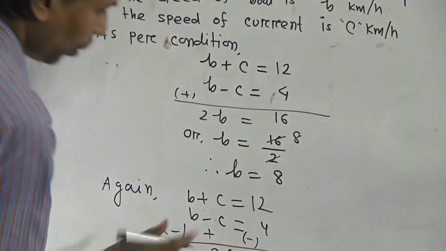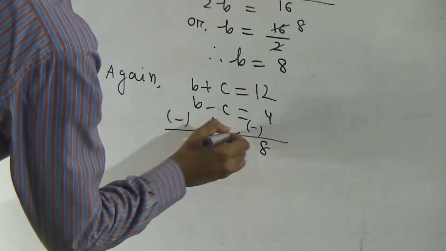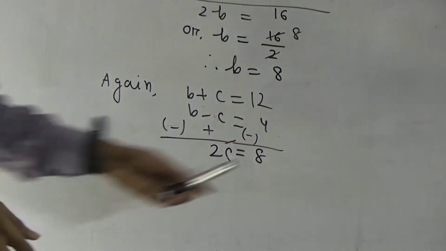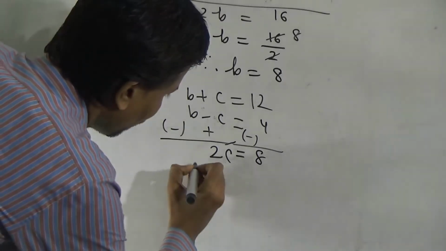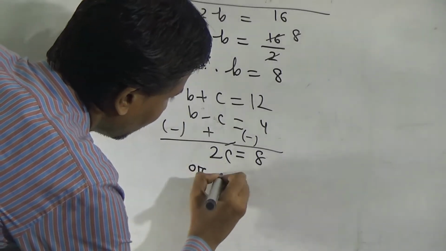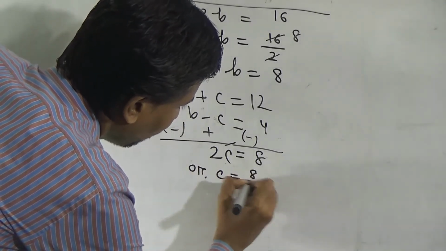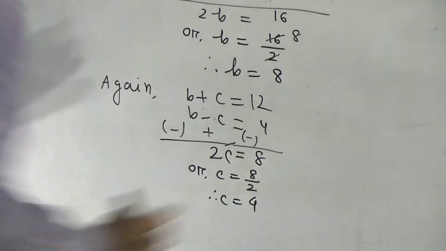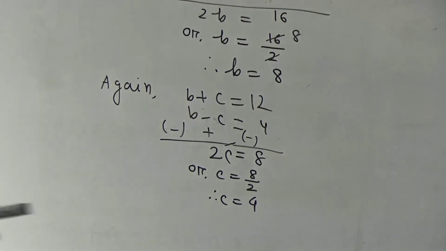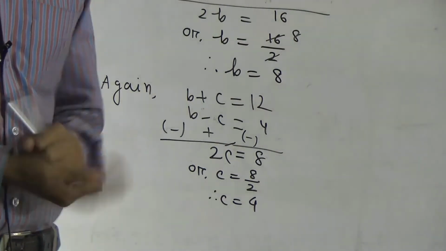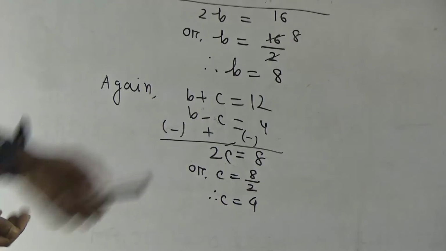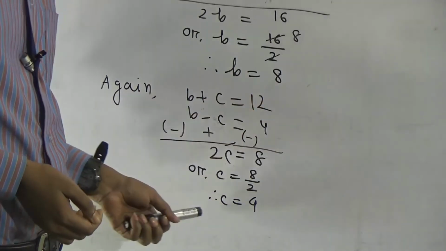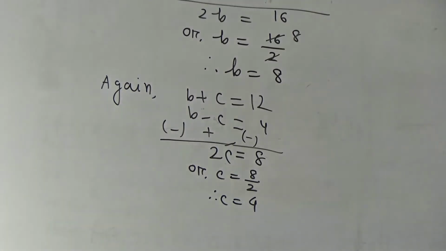That means we have got 2C equal to 8. Therefore C equal to 8 by 2, that means C equal to 4. Now you have to write the answer. That means we got the result: the speed of boat is 8 km per hour and the speed of current is 4 km per hour.